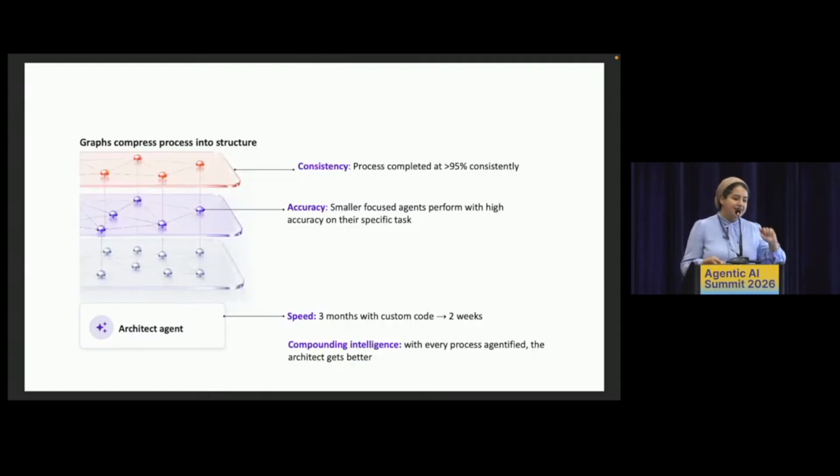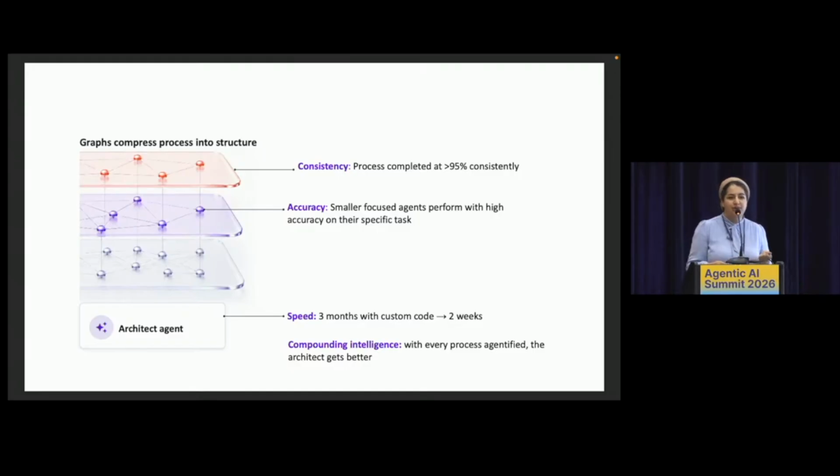So what you get is very high consistency. We've had routinely above 95% accuracy in running these processes in examples or benchmarks where even Fable can only hit about 40 to 70% accuracy. And we also get very high speed. No custom code is being written in any part of generation of this harness. It's all the architect agent working together with this particular harness. So we can launch new use cases in a matter of weeks.